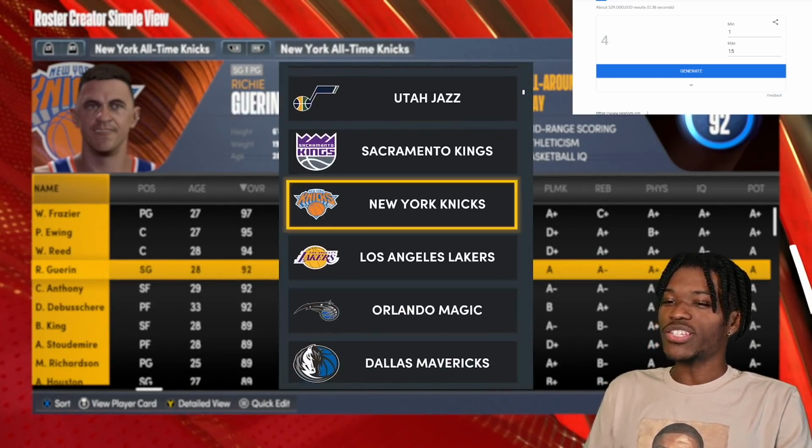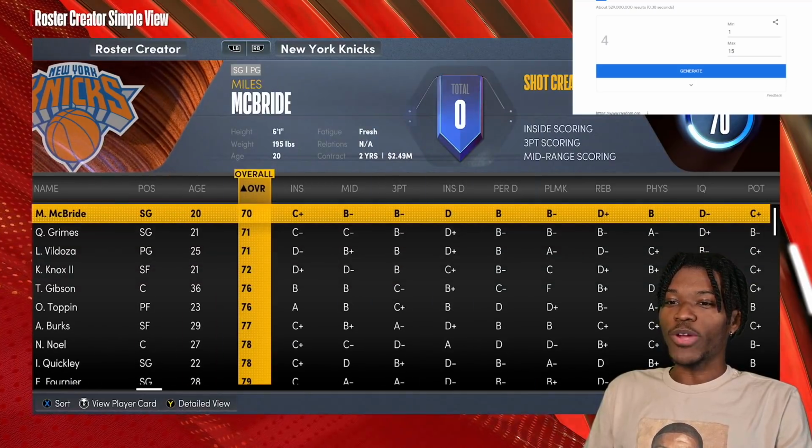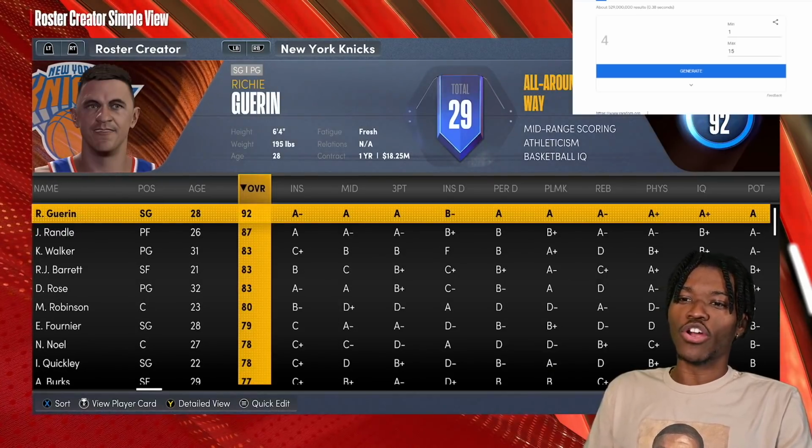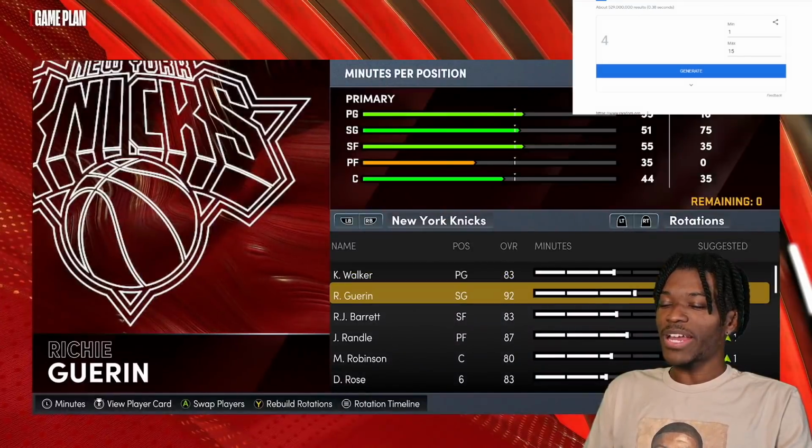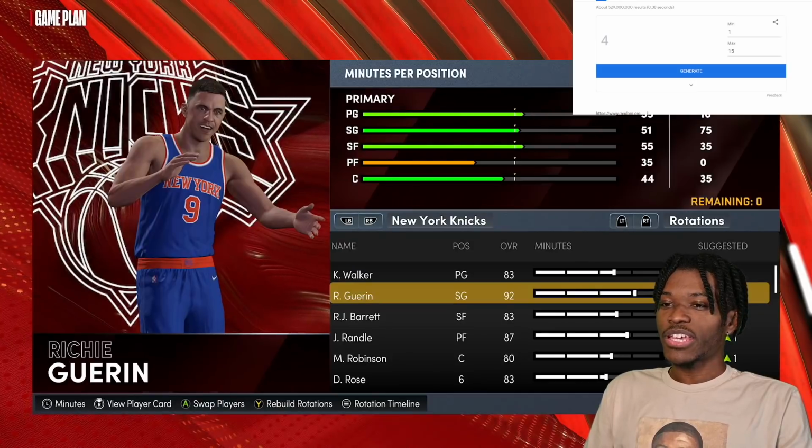Guerin. All right, so he's coming to the team, and we're getting rid of Miles McBride. A lot of the rookies are getting rid of, but hey, they kind of needed somebody else that could come out and score, and now they got that. Next team,